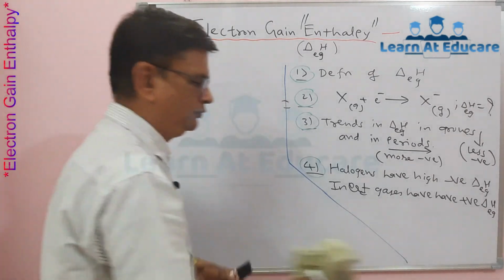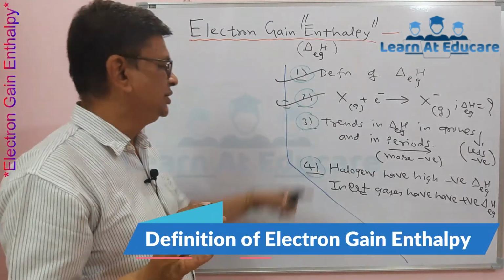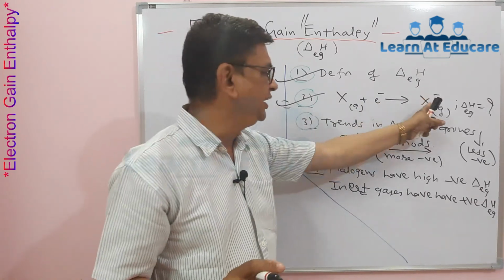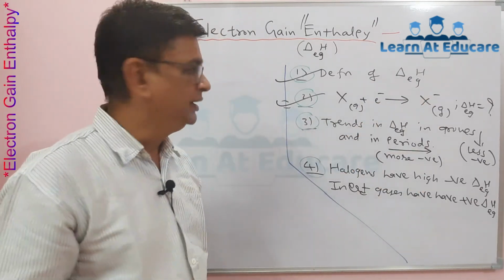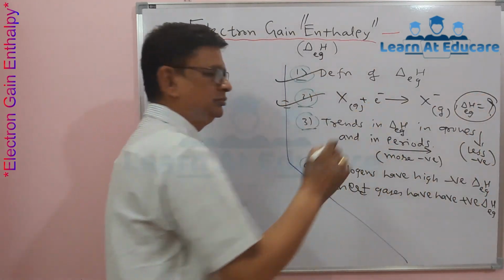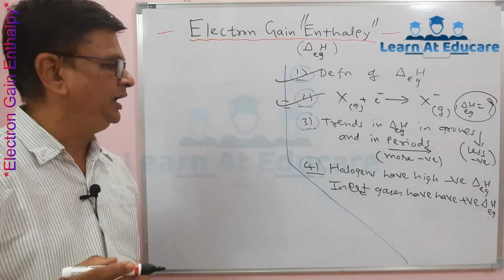meaning a positive value. Then electron gain enthalpy is defined as follows: when an electron is added to a gaseous atom, we get a negative ion, called an anion, and the energy change in that particular addition of an electron is called electron gain enthalpy.